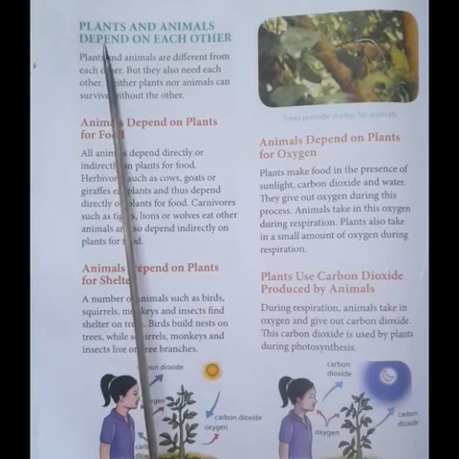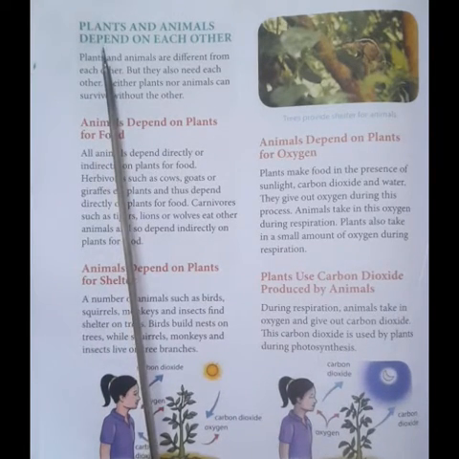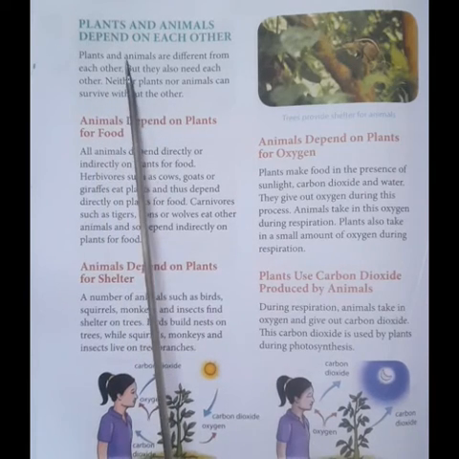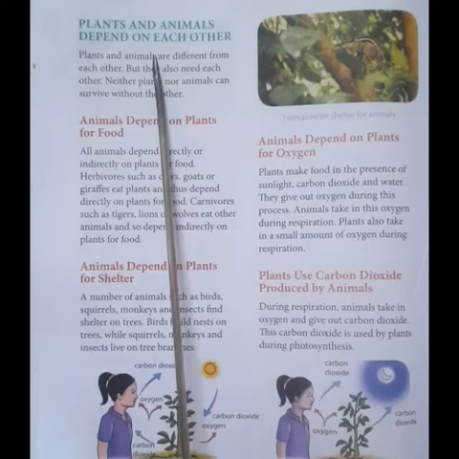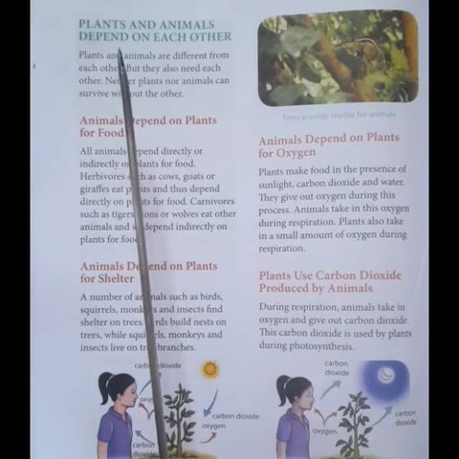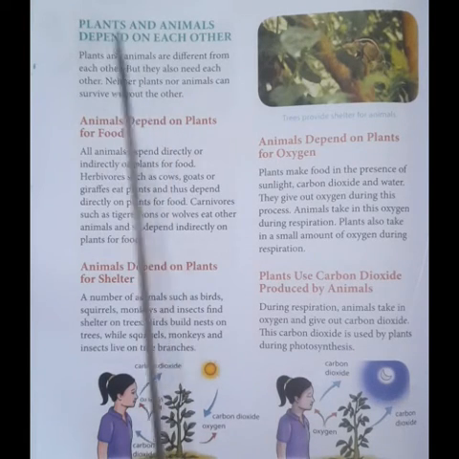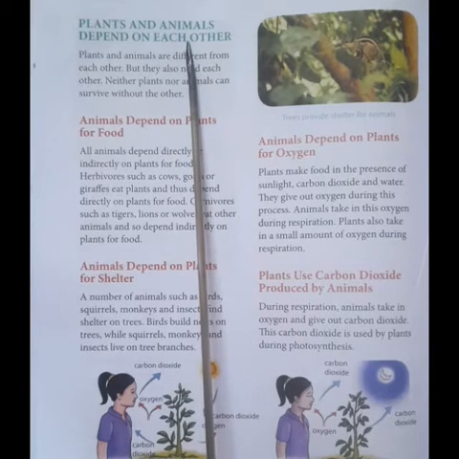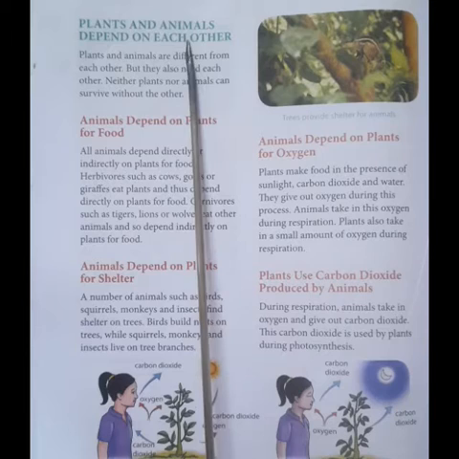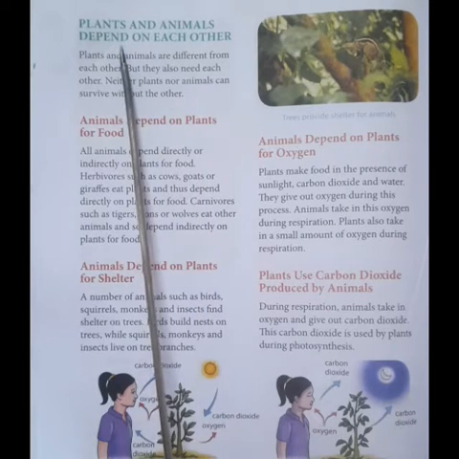So, do you think the plants can survive on themselves without depending on animals? No, isn't it? The same question goes on with the animals. Do you think the animals can live as it is without depending on the plants?